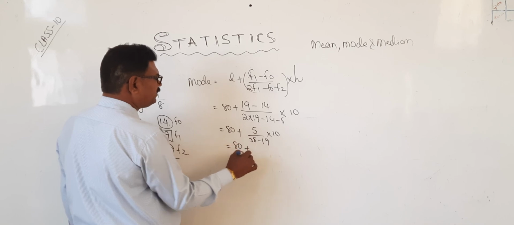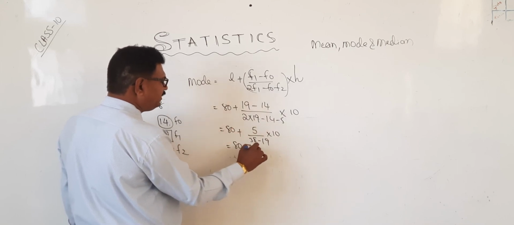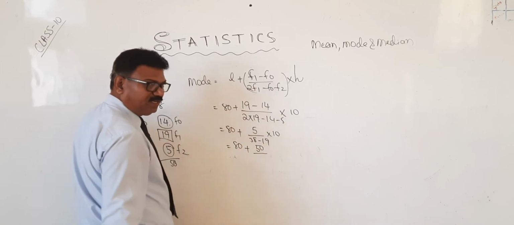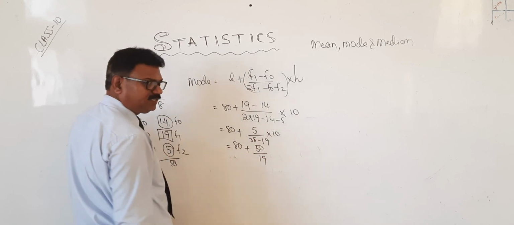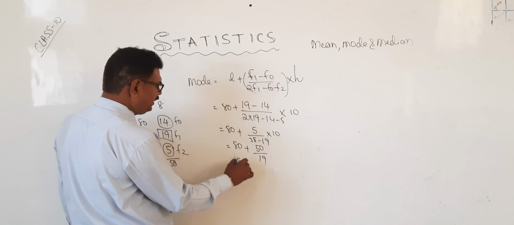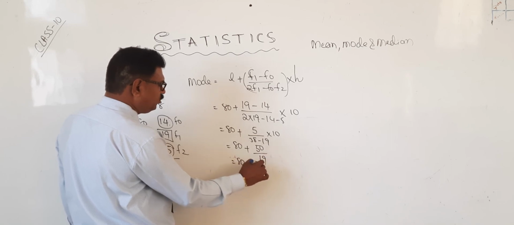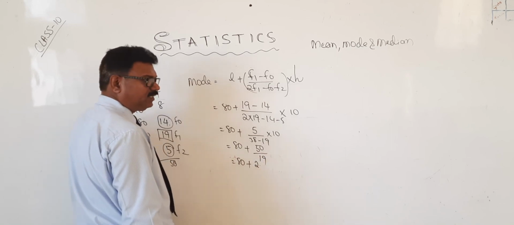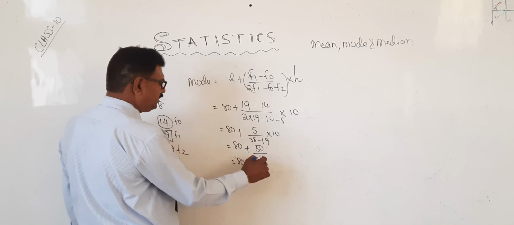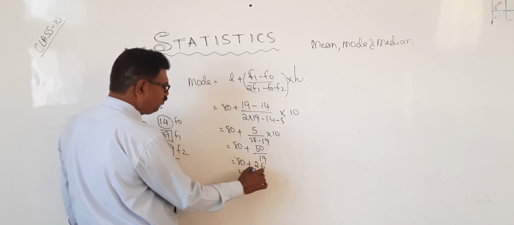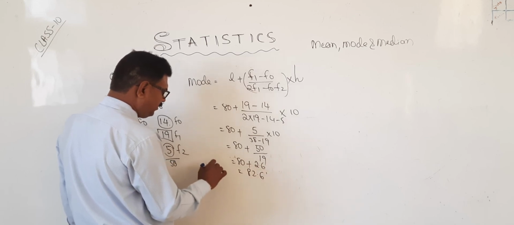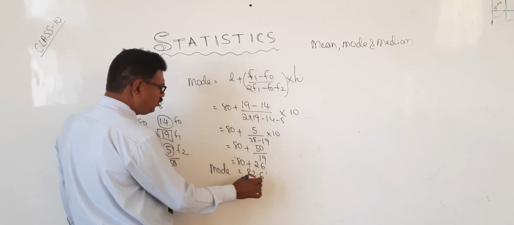So 80 plus 5 into 10 is 50 divided by 38 minus 19, 19. So it is equal to 80 plus 19 2 ja 38. 38 means 120. 19 6 ja 114. Therefore 82.6.